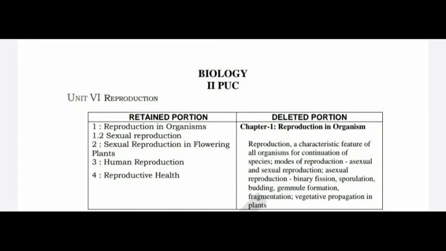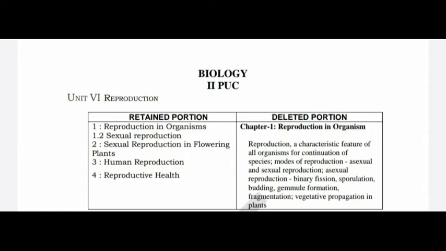In the first unit, reproduction, you can see two columns, a retained portion and a deleted portion. Focus on reproduction in organisms, that is the first chapter. We already completed this chapter 2 months back. See here, in the reproduction in organisms chapter, reproduction is a characteristic feature of all organisms for continuation of species.